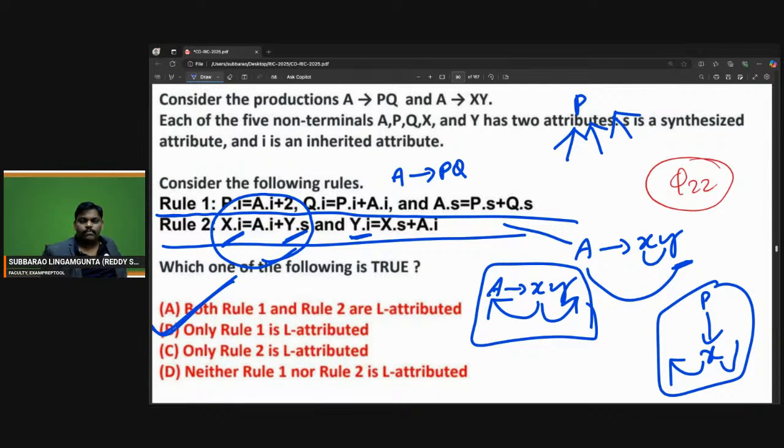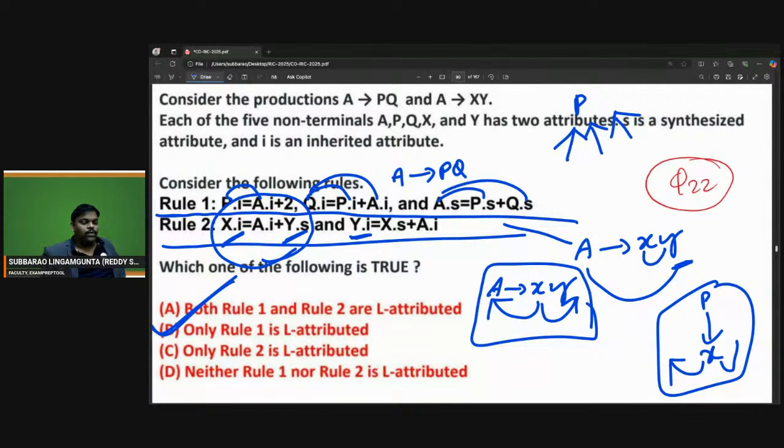B is the answer. Rule 1 is L attributed. Rule 2 is not L attributed. In the case of rule 1, the parent is taking from the children, or the children are taking either from the parent or from the left sibling, not the right sibling. No one is taking from the right sibling. Check properly, I may be wrong also. Parent taking from children, okay. Q is taking from the left sibling or parent. P is taking from the parent. No problem, so rule 1 follows L attributed.